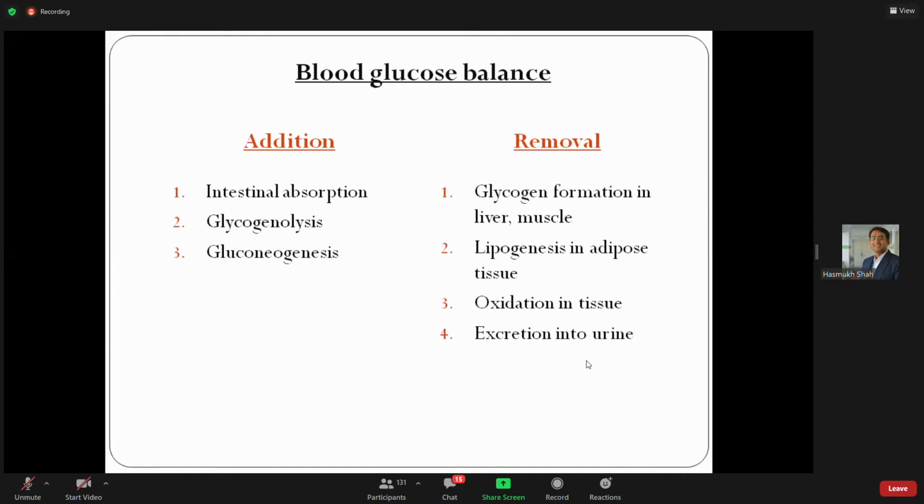If you are physically not active... if you are doing exercise properly, you are able to maintain glucose homeostasis in a proper way. Okay, around 2 students wrote 5 to 6%.